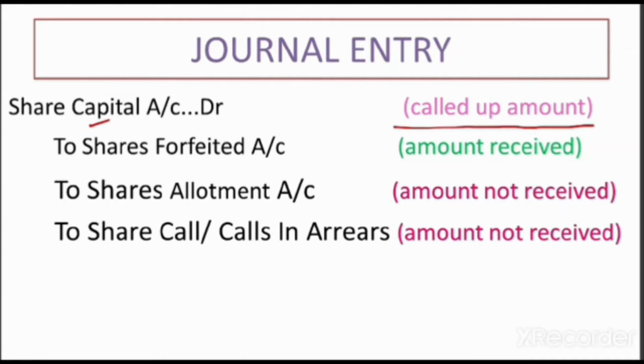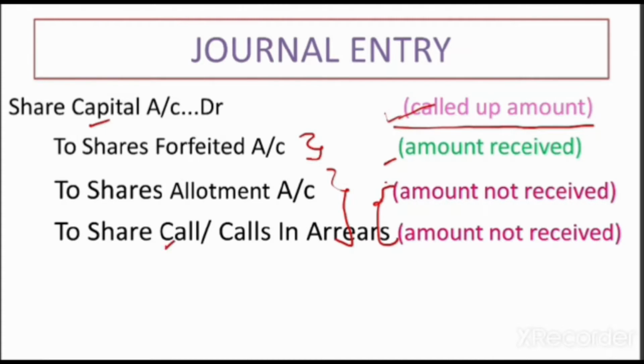This point is also important to be remembered here. Children, you should not get confused with the nominal value. Only the called up value will be debited. And now two things will happen: either you have received the amount or you have not received the amount. For the amount received, you will credit the share forfeited account, and for the amount that has not been received, you will credit the respective share allotment or respective call.